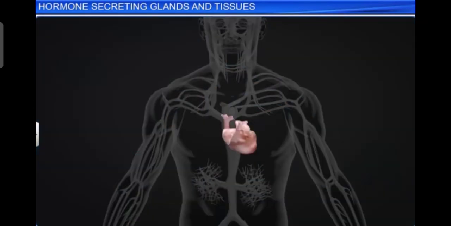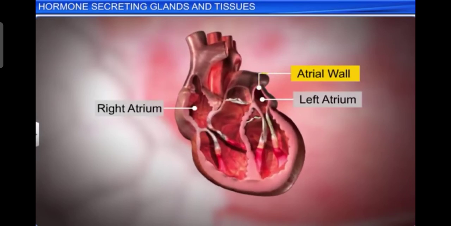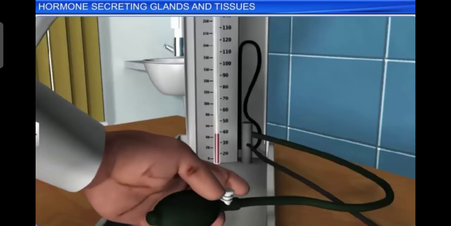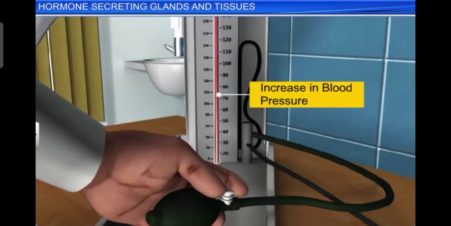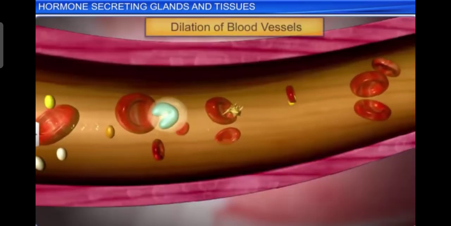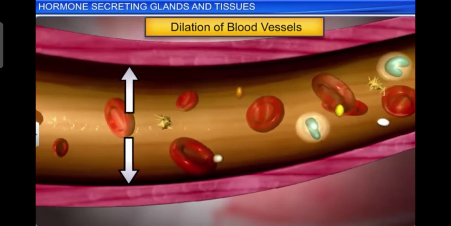For example, the atrial wall of our heart secretes a very important peptide hormone called atrial natriuretic factor, ANF, which decreases blood pressure. When blood pressure is increased, ANF is secreted, which causes dilation of the blood vessels. This reduces the blood pressure by dilation of blood vessels.